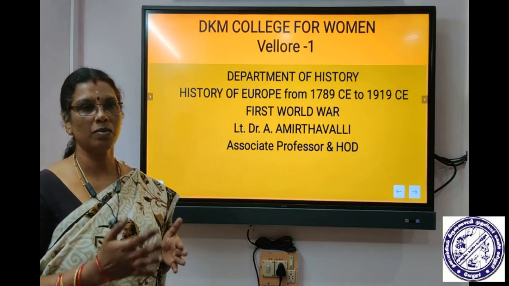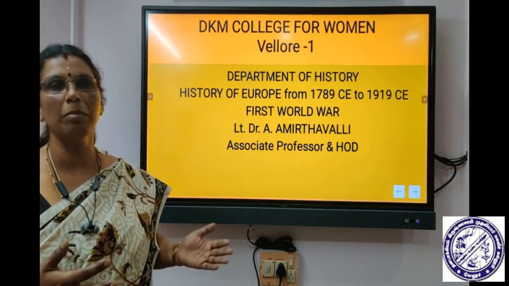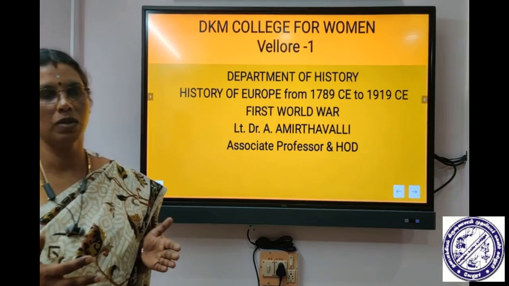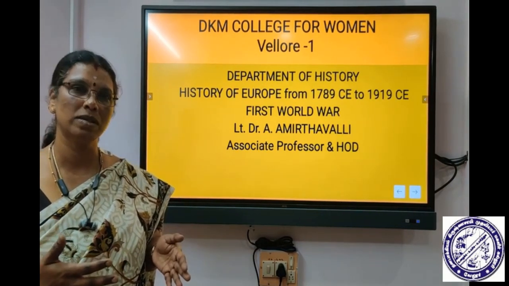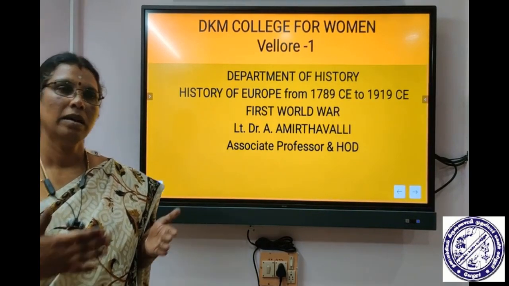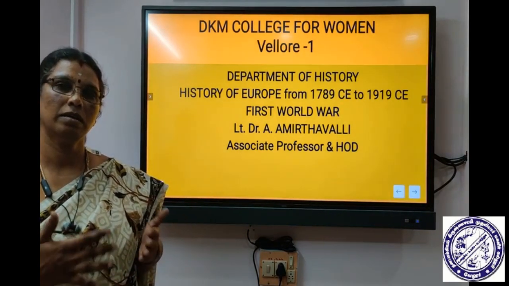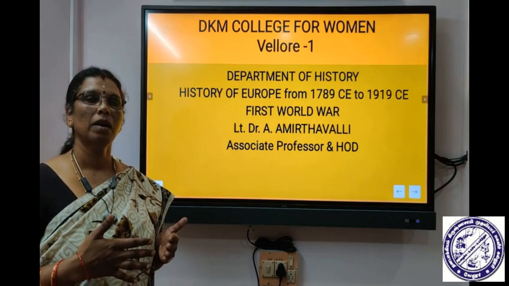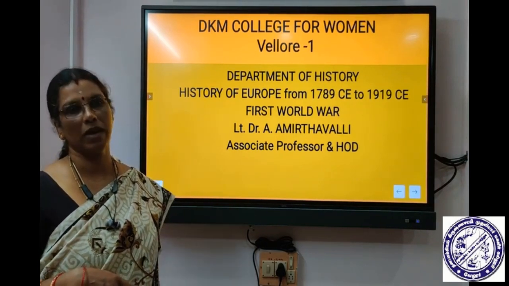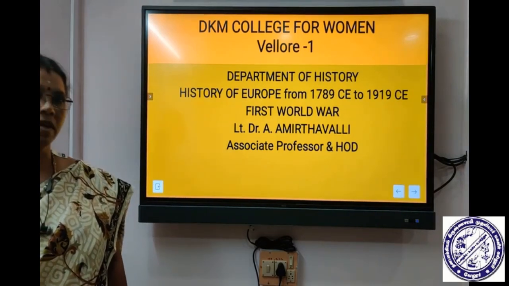The countries which were supporting Germany were on one side and the countries which were supporting Britain were on the other side. This was the most destructive war in world history because many people lost their lives and many were injured, and this war brought the economic condition of the world to a very poor state. The only country which benefited during the First World War was the United States of America. It was during this time that America became a superpower.